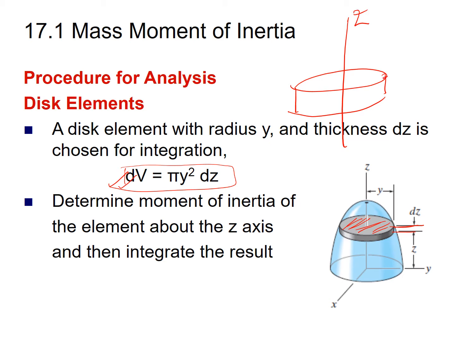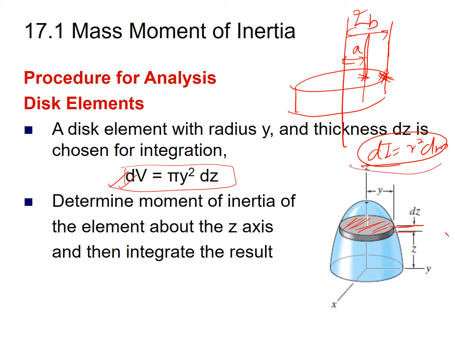In the disk element, we cannot directly apply dI equal to r squared times dm. Let us say this is a point on the disk, and its distance from the axis is a, and let us say this is a particle on the periphery of the disk, and this distance is b. As the perpendicular distance from the z-axis varies from point to point, we cannot apply this formula, which is for a constant distance from the z-axis. So we can find the moment of inertia for the disk element by using the already defined formulas.